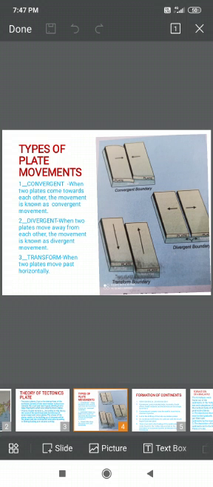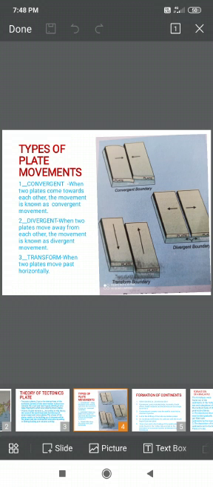The classification on the basis of movement of plates is of three types. Number one, convergent. Two, divergent. Three, transform. Convergent: when two plates come towards each other, the movement is known as convergent movement.